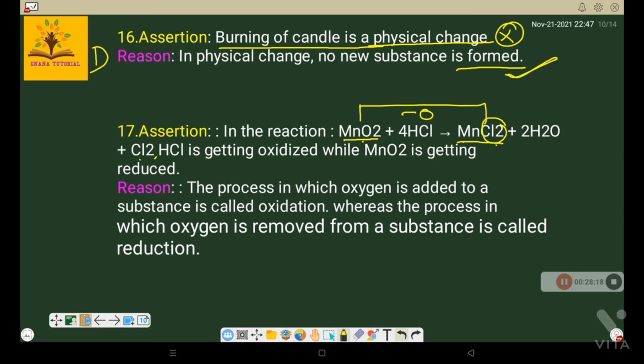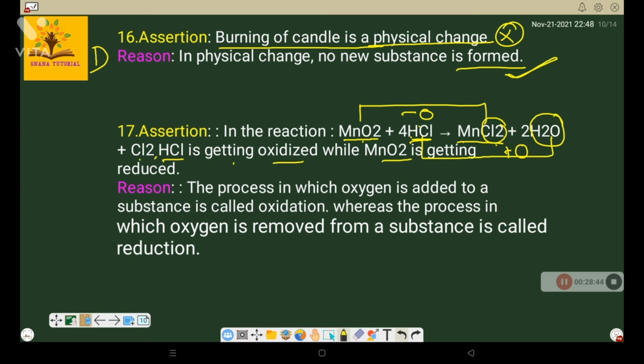Whereas in HCl, hydrogen is present in a compound with chlorine. But after the reaction, see here, hydrogen forms a compound with oxygen. So here there is no oxygen, here oxygen. That means addition of oxygen, that can be called oxidation. But which is undergoing oxidation here? HCl is getting oxidized, MnO2 is getting reduced.